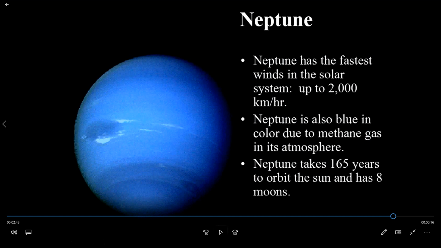Neptune takes 165 years to orbit the Sun and it has 8 moons. Neptune takes 165 years to complete an orbit of the Sun and it has 8 moons. Okay.